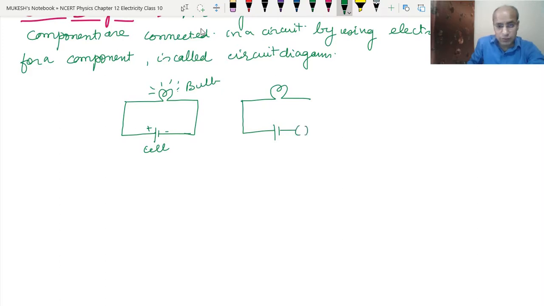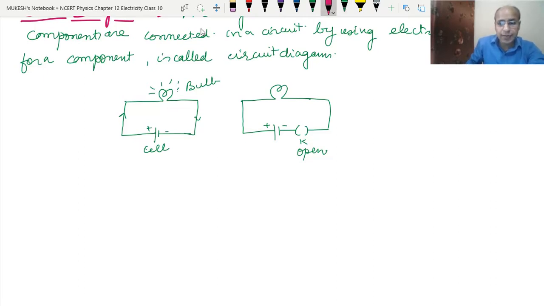This is the switch. We call that key also. Okay, clear? Right now it is open. When it is open, then no current is flowing through it. So we have not shown any kind of current flowing. Here we do not have any current flowing through it, and the bulb is not glowing.